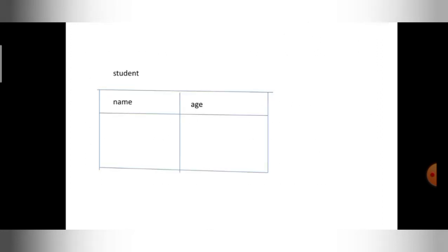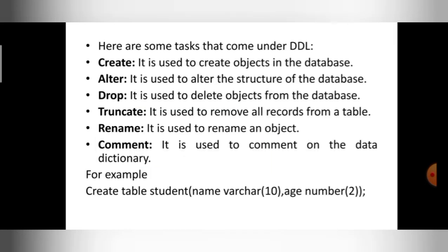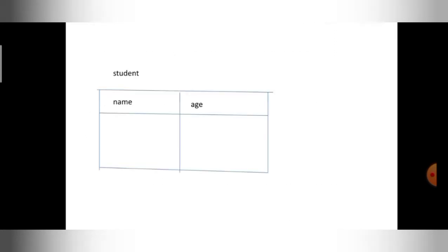In the upcoming videos we will understand those details, attributes and entities, in a more detailed way. So you can see here I created a table student. What are the two fields here? Name and age. You can see data definition language is used to create things. So I created the table student with the two fields, name and age. What is the data type? Name should be a character, age should be a number. Varchar, variable character. Getting, guys? So this is data definition language.